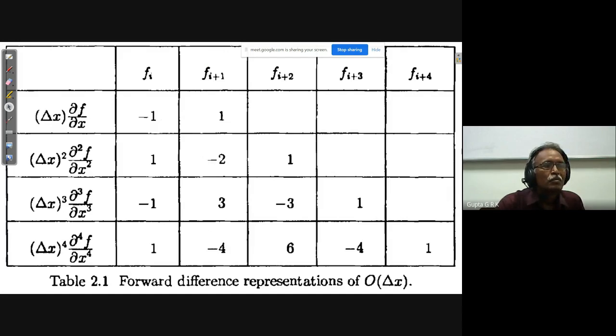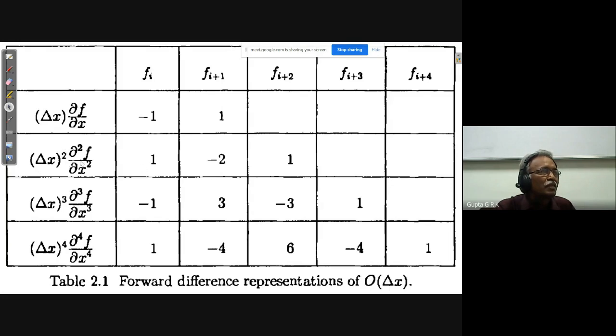And these are the tables given at the end of the second chapter. As somebody is asking whether data books are there like that, you can take this as some data like that. So if you want dou f by dou x, this is minus f(i) plus f(i+1) by delta x.